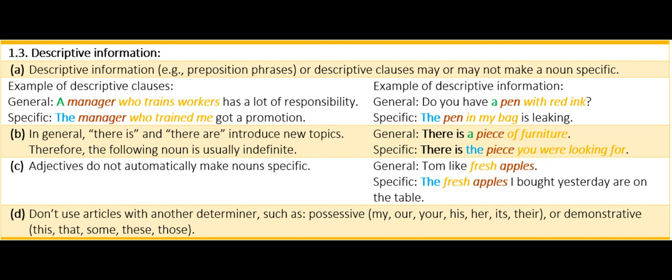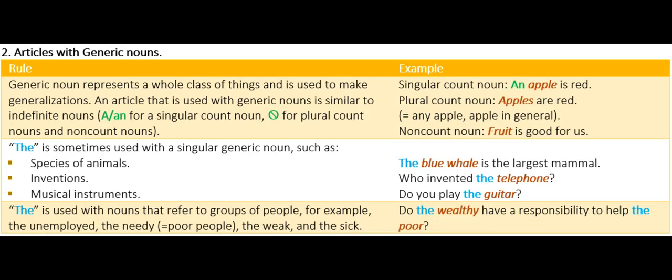D. Don't use articles with another determiner, such as possessive: my, our, your, his, her, its, their, or demonstrative: this, that, some, these, the. 2. Articles with generic nouns. Rule number 1. A generic noun represents a whole class of things and is used to make generalizations. The article used with generic nouns is similar to indefinite nouns: a or an for a singular count noun, no article for plural count nouns and non-count nouns.